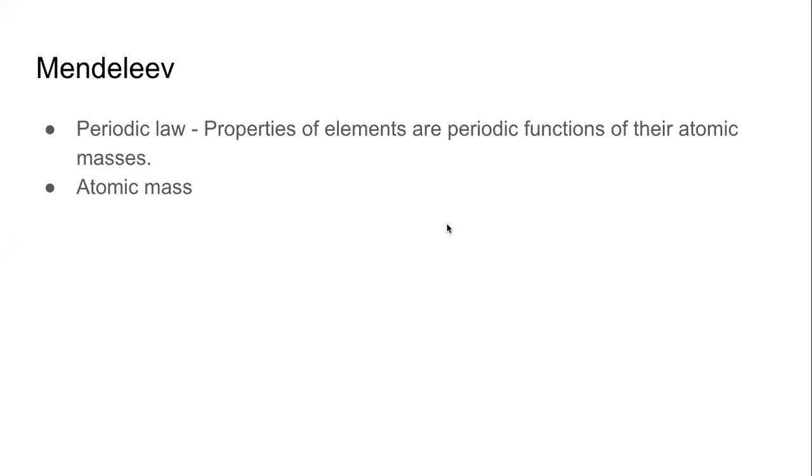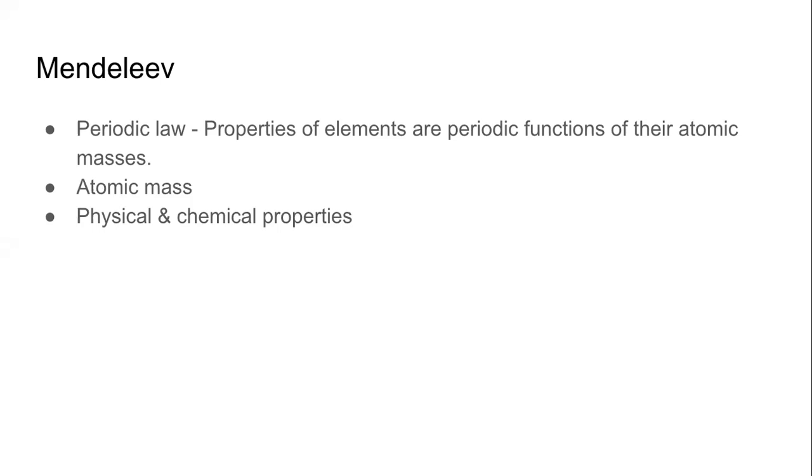In addition to atomic mass, he also looked at the physical and chemical properties of the elements. So much so that when he was arranging the elements in the order of their atomic masses, he did not blindly follow the atomic mass. He had the intelligence, the foresight, that it is possible that I don't know everything. Maybe there are still some elements to be found out. So he did not commit the mistake that Newlands did.